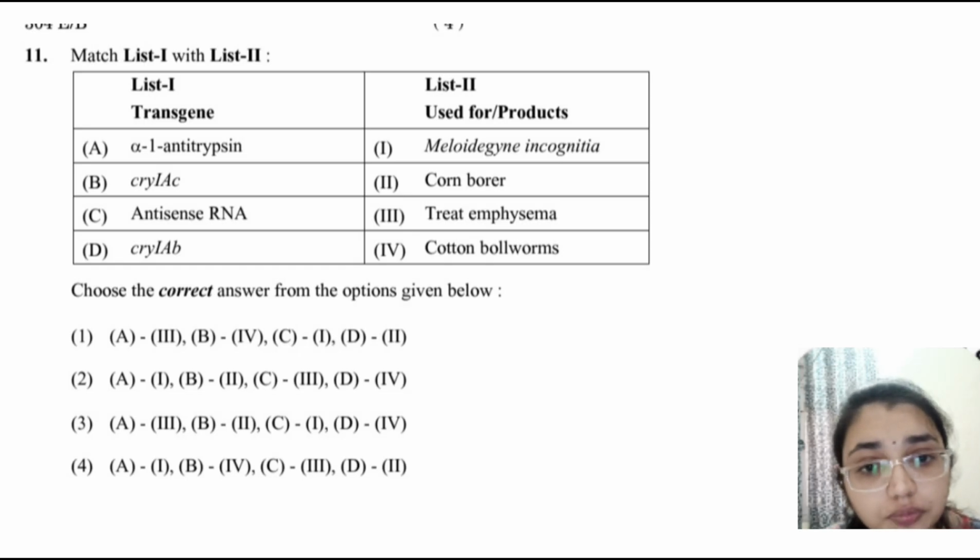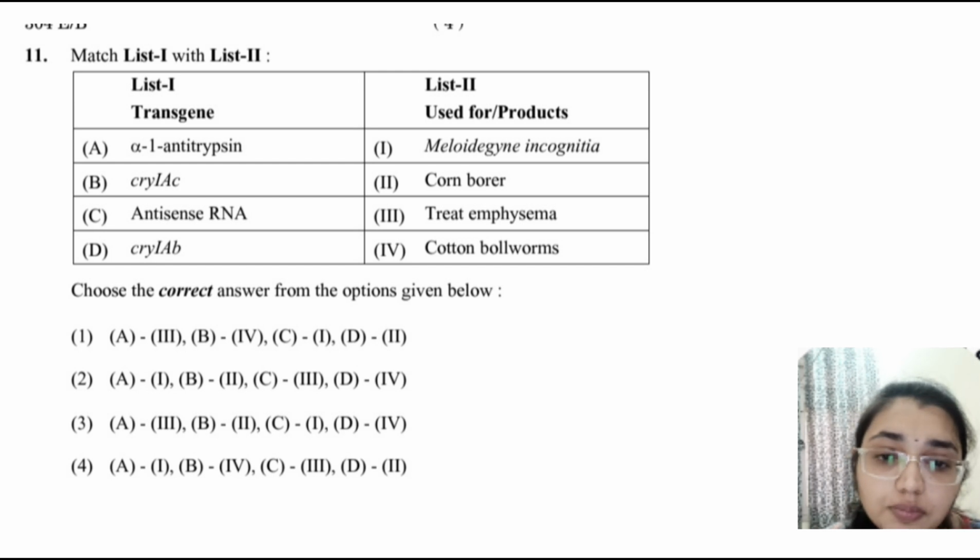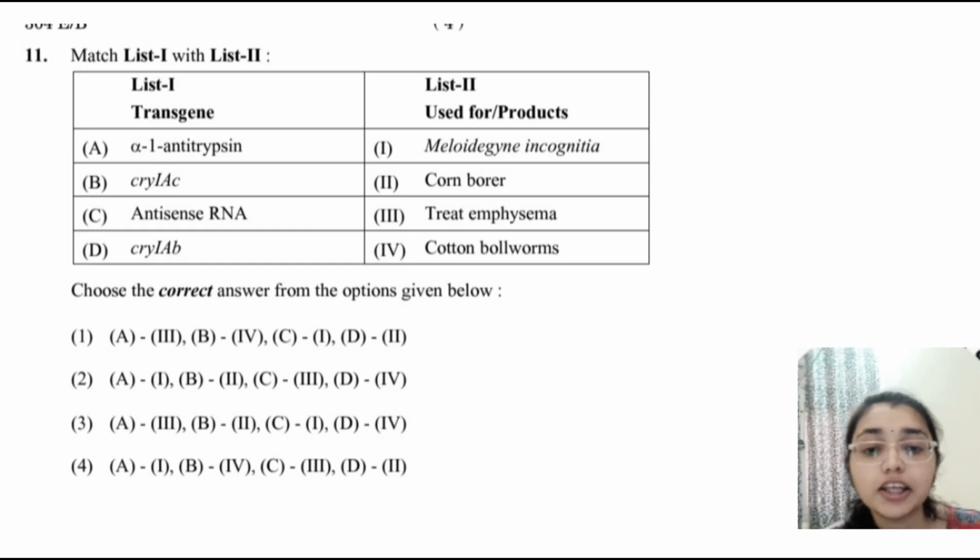Here we can see B is matching with 4, and alpha-1 antitrypsin is pairing with the treatment of emphysema. So this is the correct one. And cry1Ab, that is the corn borer, D will be matching with 2. So here we can see option 1 is correct, that is A is 3, B is 4.